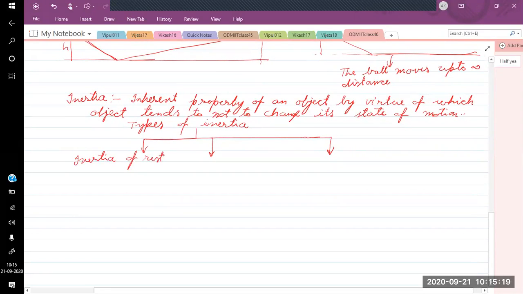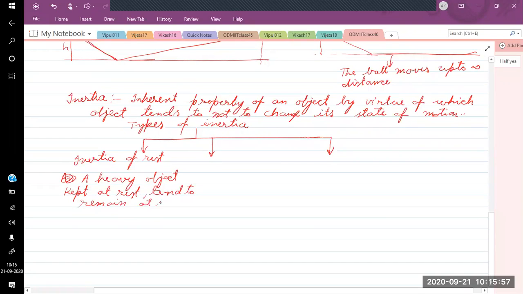Inertia of rest means suppose a car is kept on a surface, it will remain on the surface by itself. It cannot start moving. You need to apply some external force. This tendency to remain at rest is called inertia of rest. So a heavy object kept at rest tends to remain at rest.